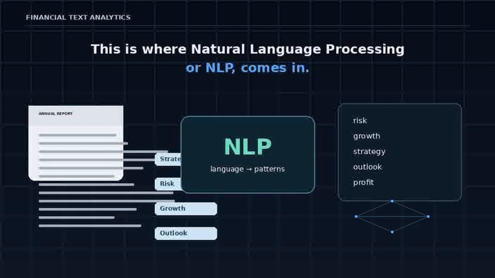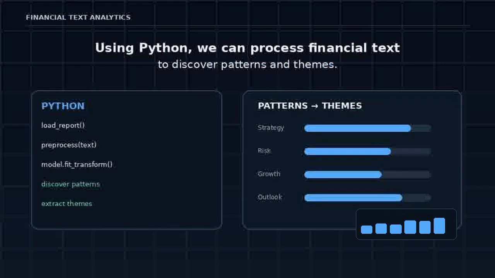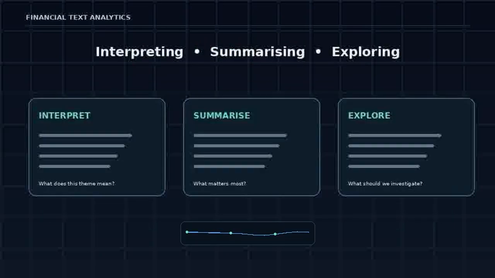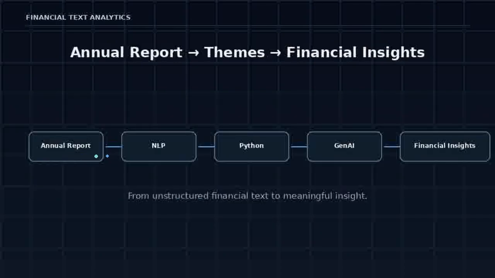Using Python, we can process financial text to discover patterns and themes. And with generative AI, we can take those themes further, interpreting, summarizing, and exploring what they might mean. Imagine going from an annual report to themes and from themes to financial insights. That's what we will explore in financial text analytics with Python and generative AI.